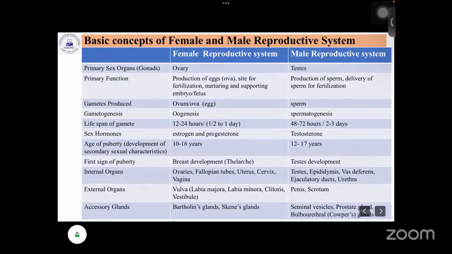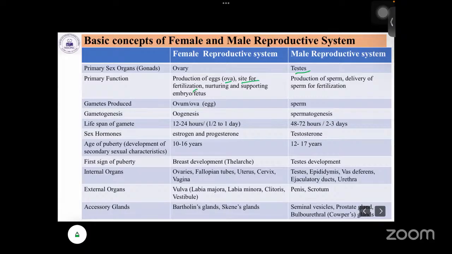The primary sex organs, or gonads, are the ovary in the female and the testis in the male. In the female, the functions are the production of eggs, the ova, and being the site of fertilization, nurturing, and supporting the embryo or fetus. In the male, it is the production and delivery of sperm for fertilization. The gametes from the ovary are the ova, and from the testis, the sperm.